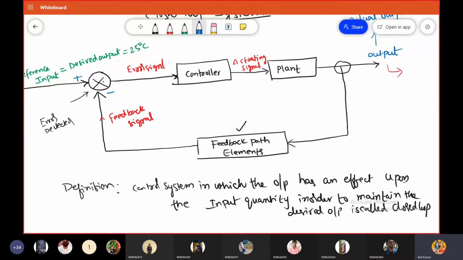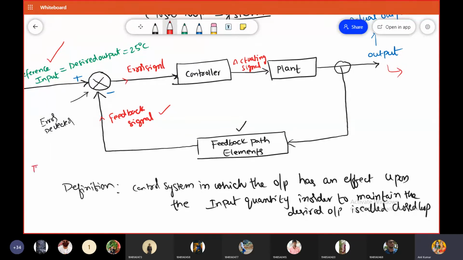This circle, with a cross mark inside of it, is called the error detector. And what are the two inputs that are applied to the error detector? One is the reference input signal, and the second one is the feedback signal. And this error detector will work like a comparator. It compares the two input signals and generates the error signal.